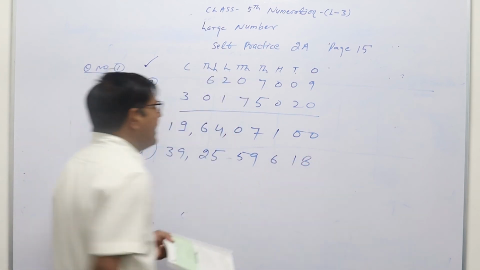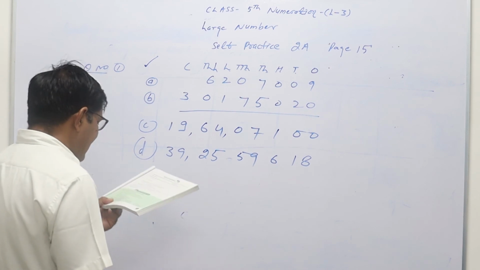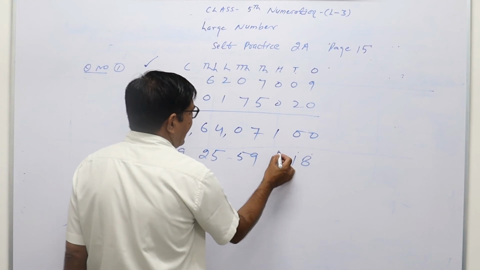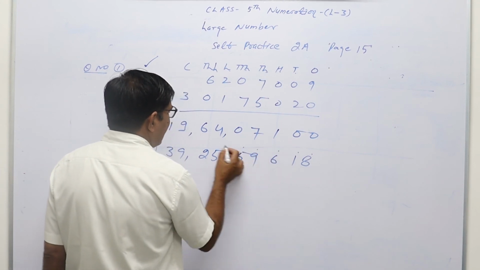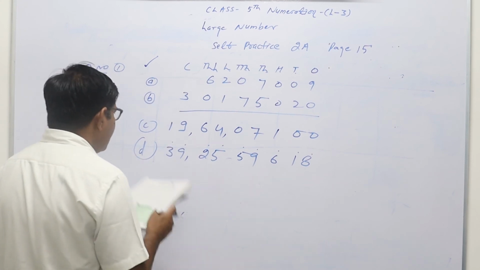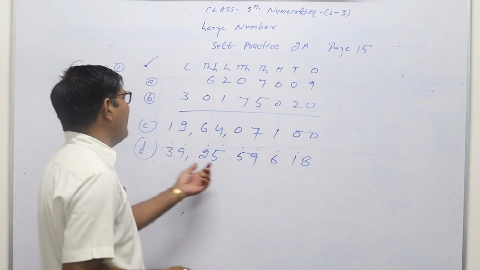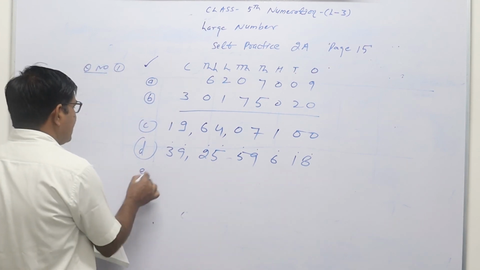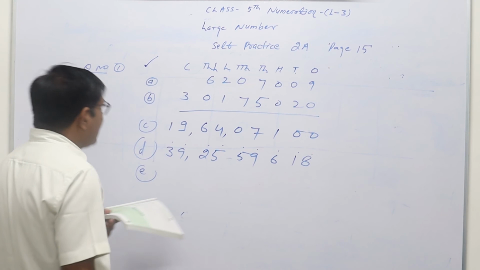So this will be 59,618. Now again you can count ones, tens, hundreds, thousands, ten thousands, lakh, ten lakh, crore, and ten crore. So this is 39 crore 25 lakh 59,618.